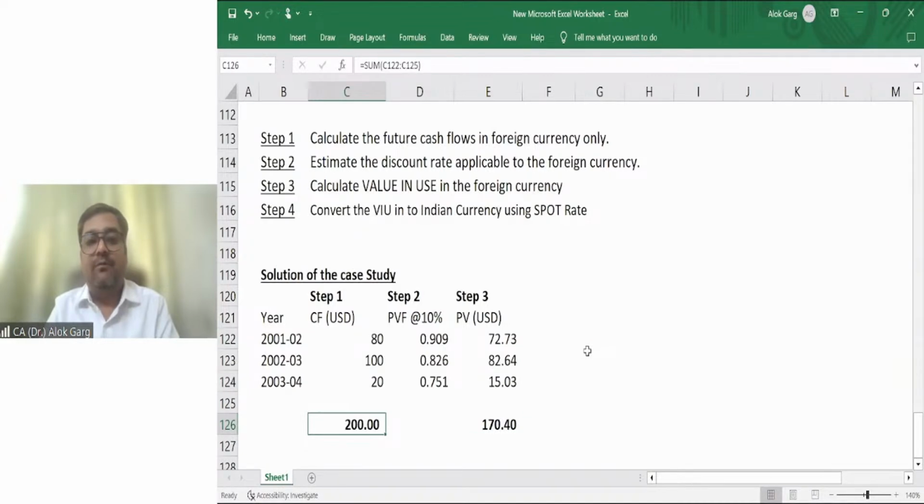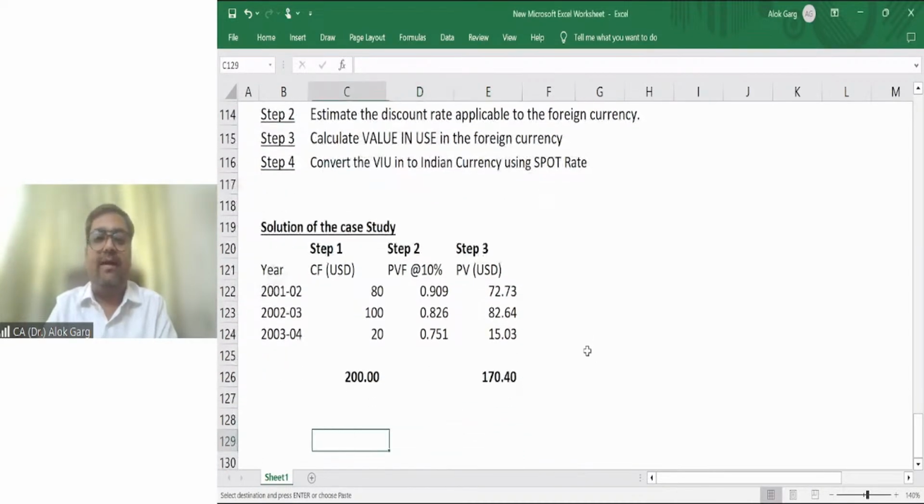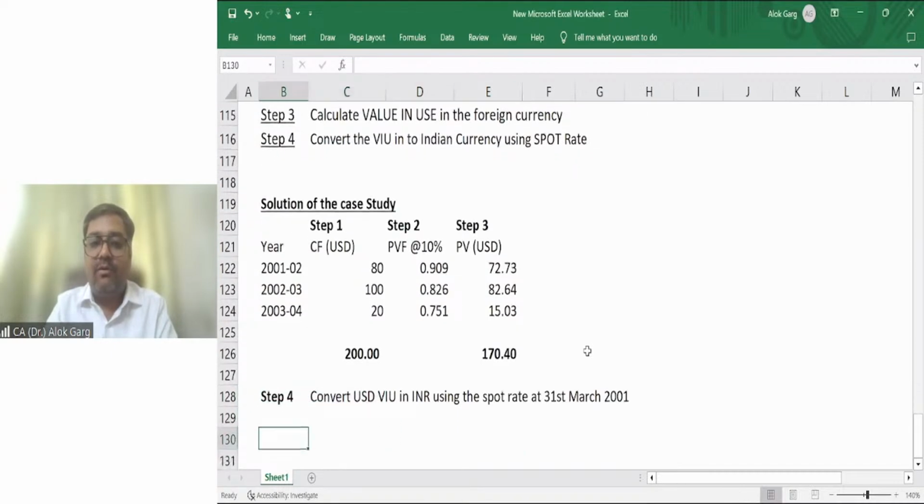My total cash flow is 200 in US dollars, but my value in use is 170.4. What is my step number four? My step four is convert the US dollar value in use into INR using the spot rate of 31st March 2001. That is my step 4.